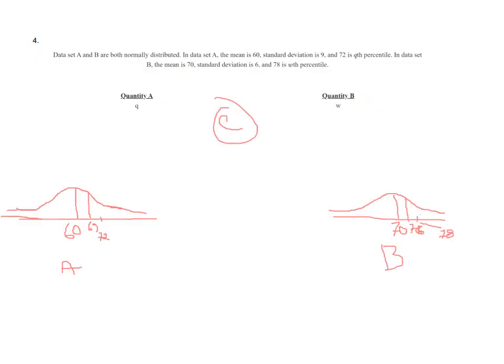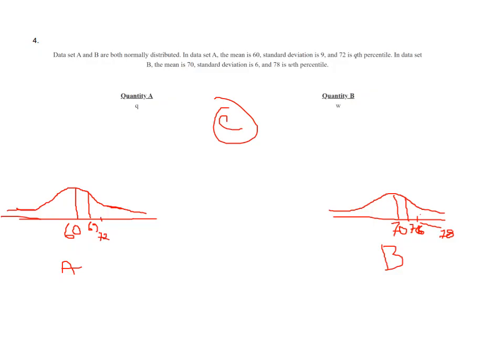The datasets A and B are both normally distributed. In dataset A, the mean is 60, the standard deviation is 9, and 72 is the qth percentile. In dataset B, the mean is 70 and the standard deviation is 6, and 78 is the wth percentile. We need to find out the percentile. Okay, so let us draw.